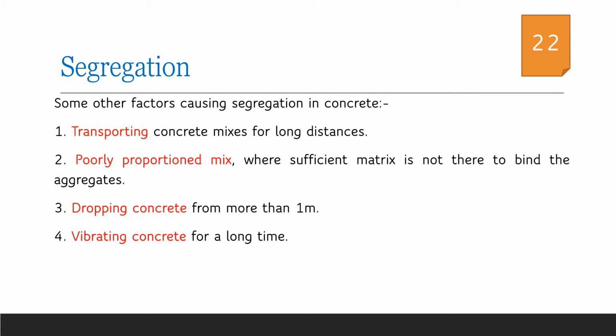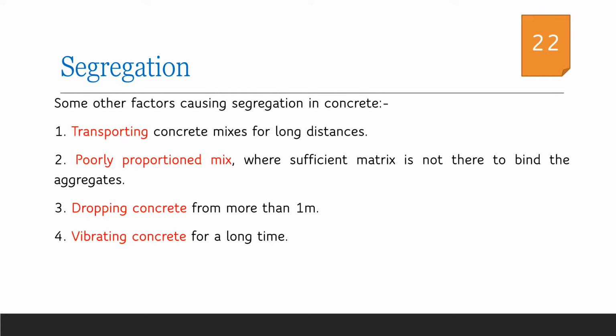Factors causing segregation in concrete can be poor mix proportioning, improper mixing, transporting, placing and vibration of concrete. If the mixing is not done such that a homogeneous mix is formed, there is a possibility that all the ingredients get separated very easily. And during transportation also, it has to be taken care that the homogeneity is maintained throughout the transit. Also, when the concrete is placed at the particular place, it should not be falling from a height of more than 1 meter.